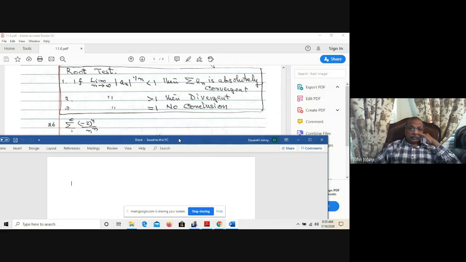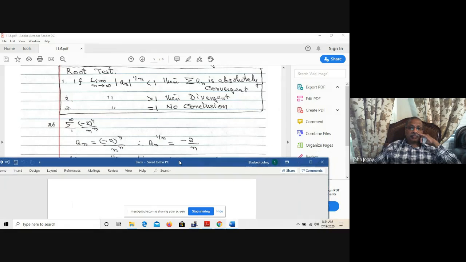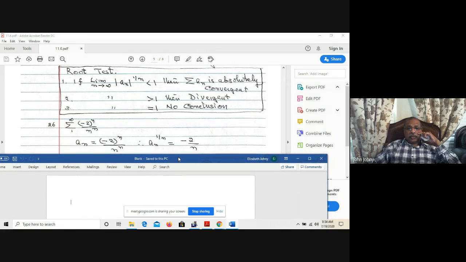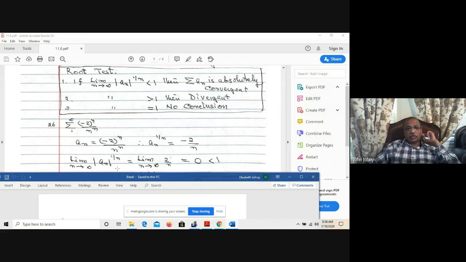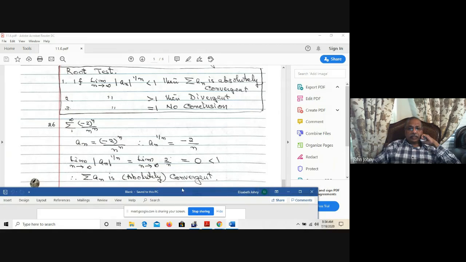Number 26. Sigma n from 1 to infinity, negative 2 to the power of n, divided by n to the power of n. So a_n is negative 2 to the power of n over n to the n. Therefore, a_n to the power of 1 over n is negative 2 over n. The limit as n approaches infinity of the absolute value of a_n to the power of 1 over n is the limit of 2 over n, which is 0, that is less than 1. Therefore, sigma a_n is absolutely convergent.